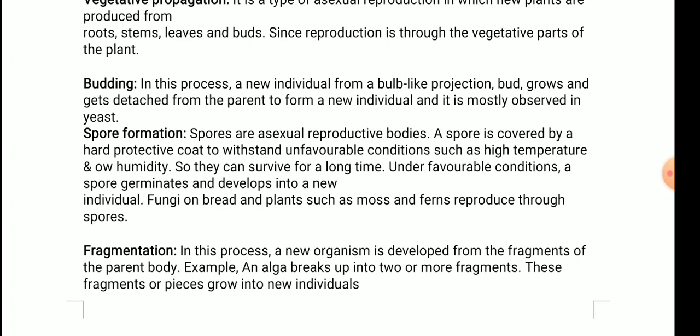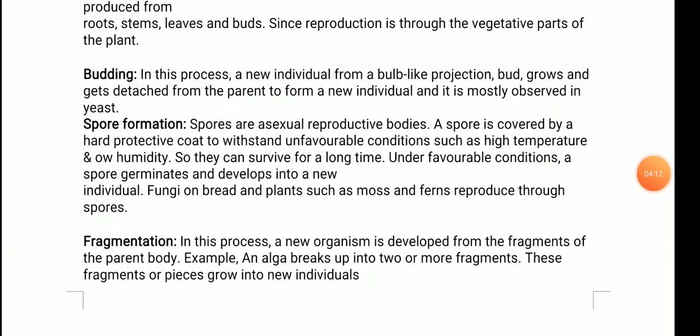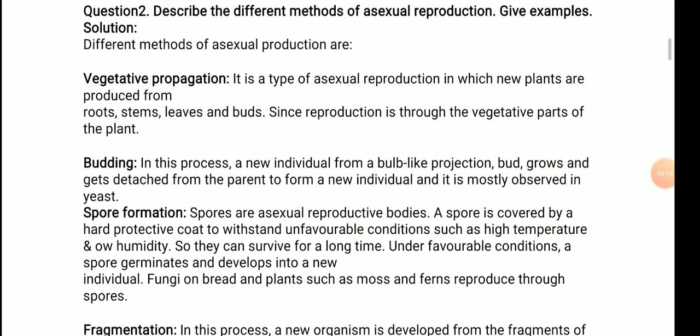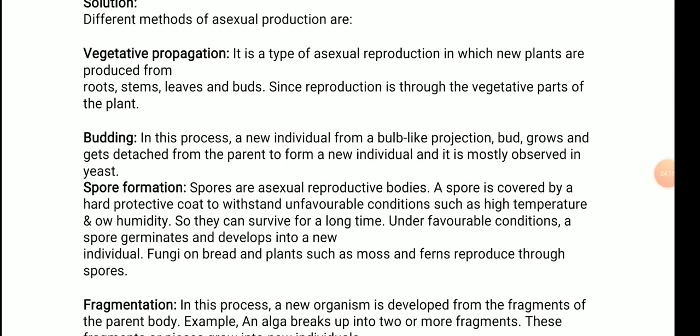Fragmentation. In this process, a new organism is developed from the fragments of the parent body. Example, an alga breaks up into two or more fragments, and these fragments or pieces grow into new individuals. And the alga can be Spirogyra. Clear? Different types of asexual reproduction: vegetative propagation, budding, spore formation, fragmentation.